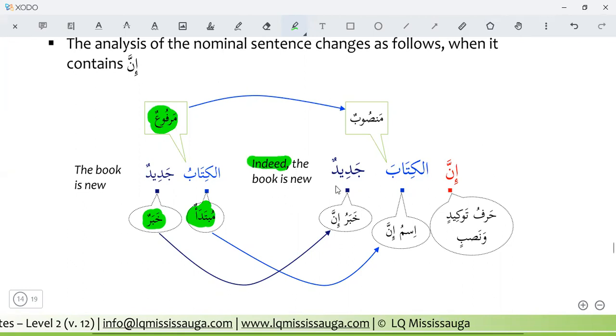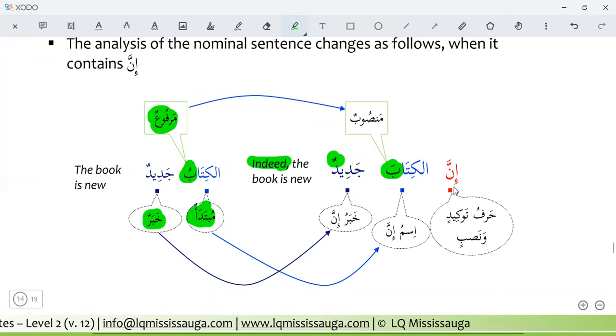After using inna there is no doubt. So, innal kitaba, the book is. After using inna, the mubtada becomes mansub. Innal kitaba jadidun, new.